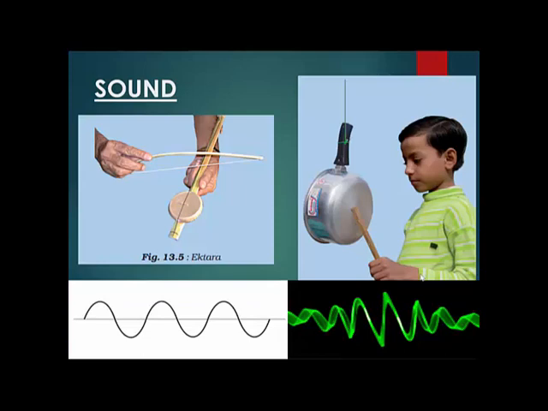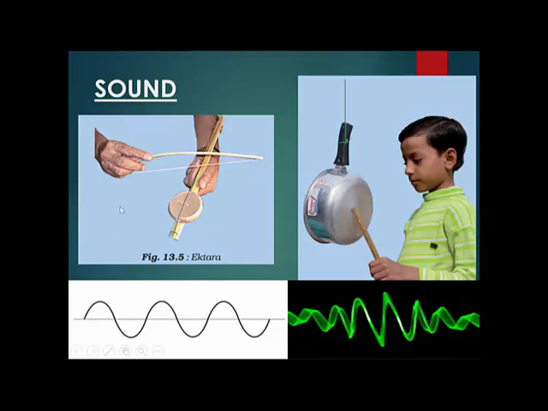Now let us see various instruments which produce sound, and also let us learn what are the parts of those instruments which are actually vibrating and producing the sound. You see this musical instrument which is called ektara. Tell me which is the part which is vibrating here?